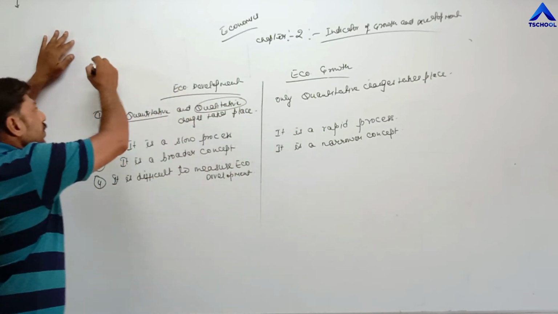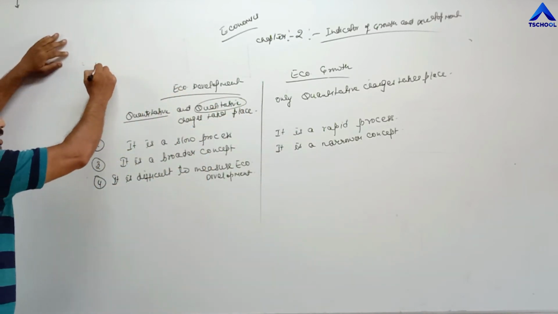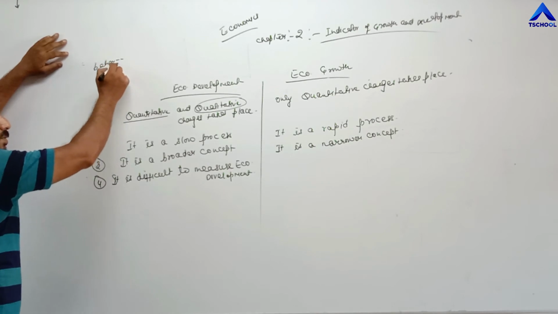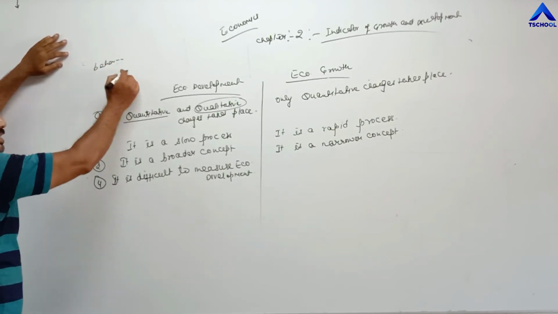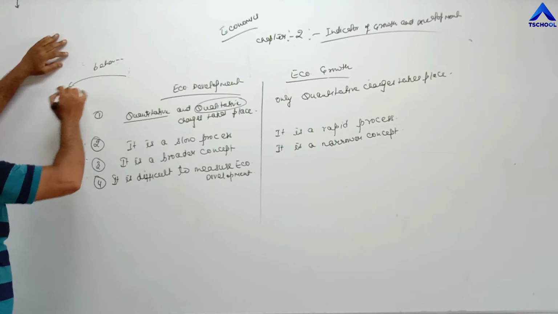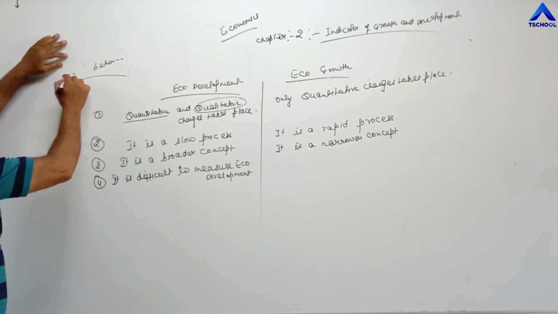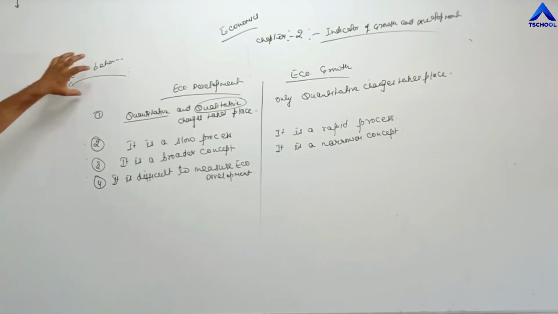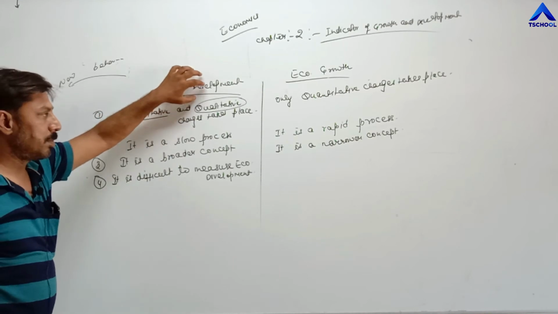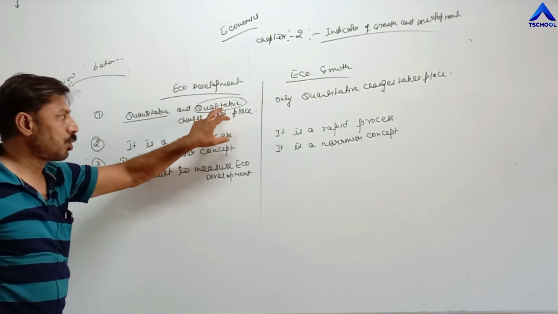For example, if the behavior of human beings changes, they divert their minds from orthodox thinking to new or modern thinking. So how can we measure these behavioral changes? That's why it is very difficult to measure economic development, especially when we are talking about qualitative changes.